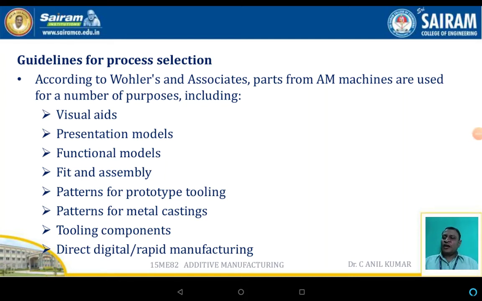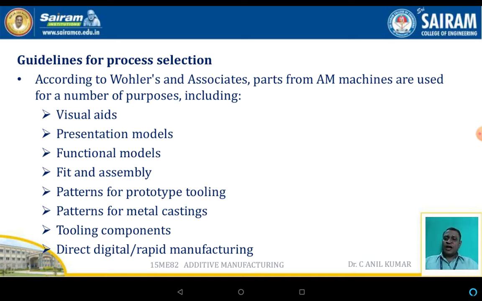Hello everyone. In this session, we will discuss the guidelines for process selection. Why are these guidelines essential? The guidelines are essential for many reasons. The first includes how the part has to be manufactured, in which machines it has to be manufactured, what type of materials we are using for the manufacturing system, and also the post-processing methods normally adopted for the final product matter.